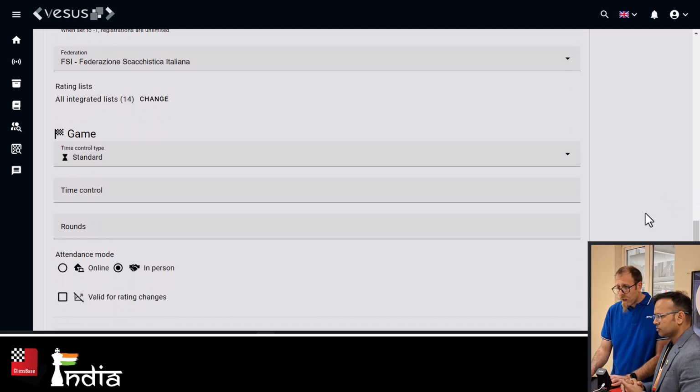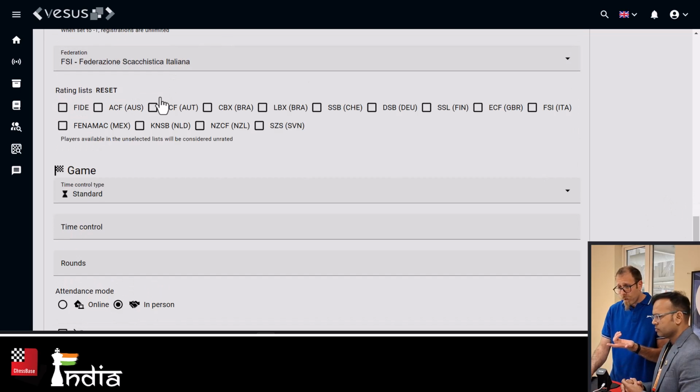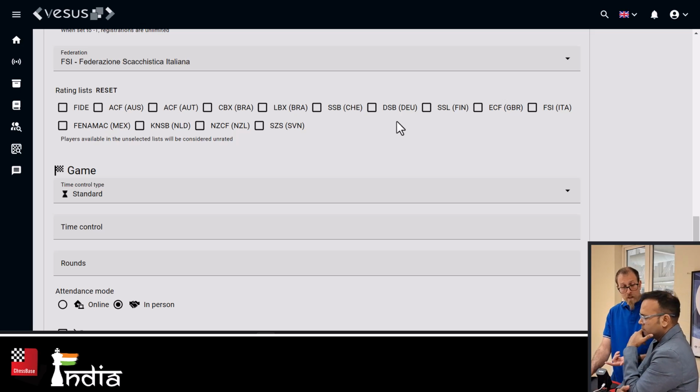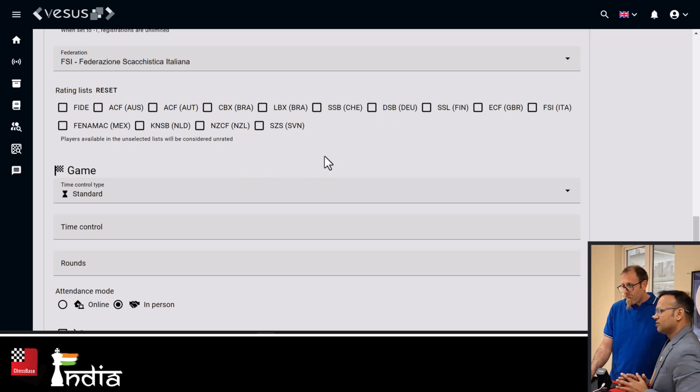And then rating list. This is a very important thing as well. My software right now has integrated 14 rating lists from all different countries. The more federations start to use my software, the more rating lists I will put in here. So tomorrow you tell me I want to organize a tournament in India, I go and look, and India doesn't have ratings. So you only use FIDE. Only use FIDE. That's easy, then you're all set to go. But yes, many countries have different ratings not aligned with FIDE, so I'm providing all their rating lists as well in here. Oh, this is good.